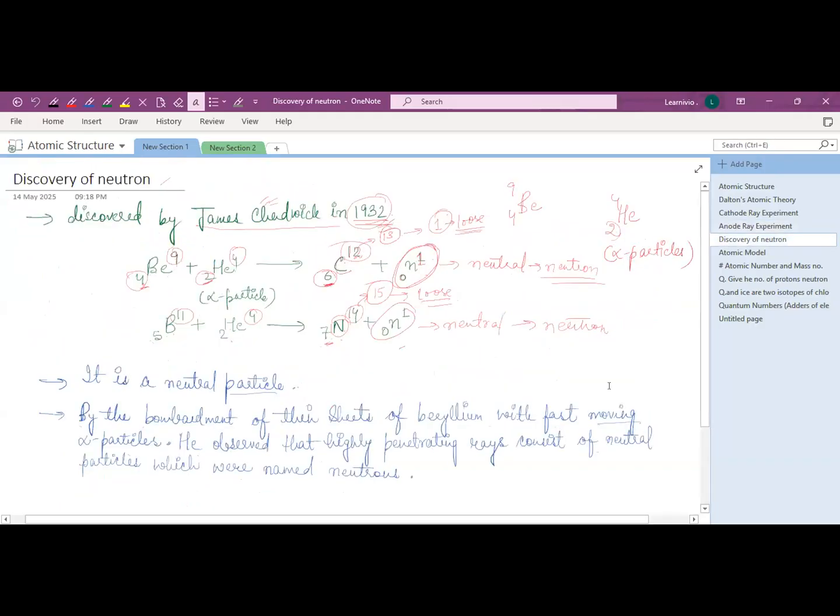Now let's see how the neutron was discovered. Till now, the electron and proton have been discovered. Now we will see how the neutrons were discovered.